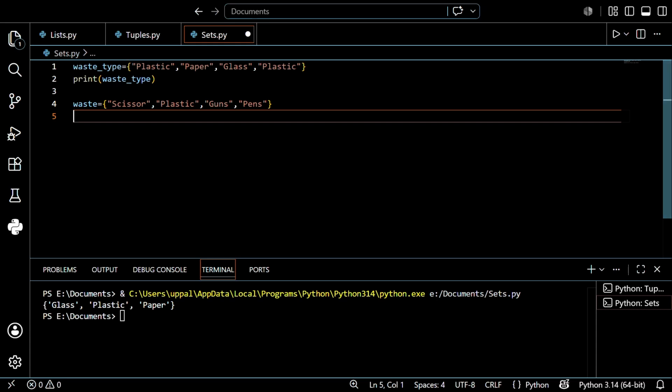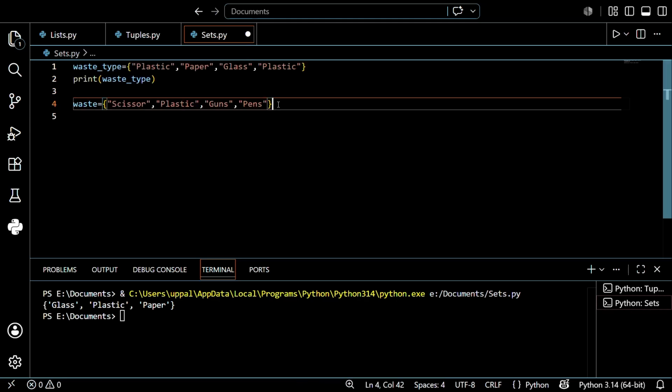In sets we just learned about union and intersection, right? What do you mean by union? What do you mean by intersection? Union means combining both the sets and showing the entire thing in one set, and it skips the duplicacy. You know that. So let's see how it works in